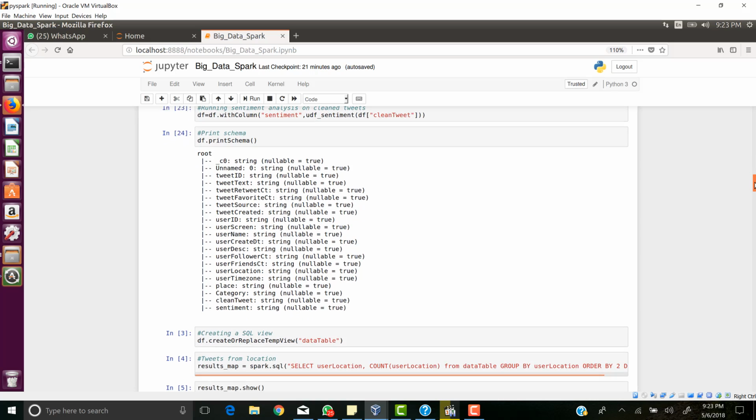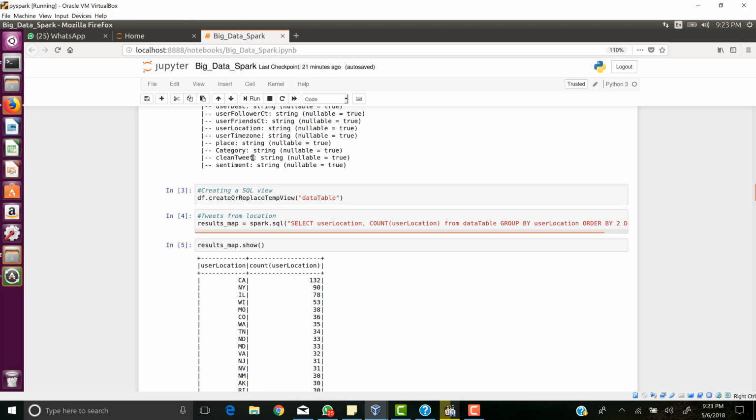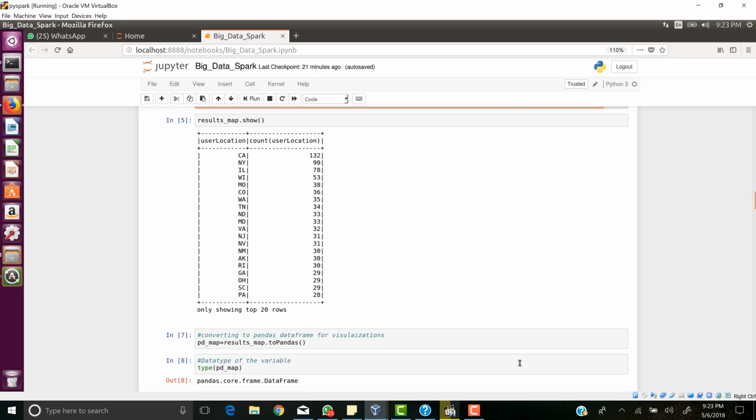After defining the sentiments, I'm pushing the data into a view. I'm converting this data frame into a view, like a data table, where we can use the Spark SQL session and do some visualizations and insights. This would be explained by my friend.